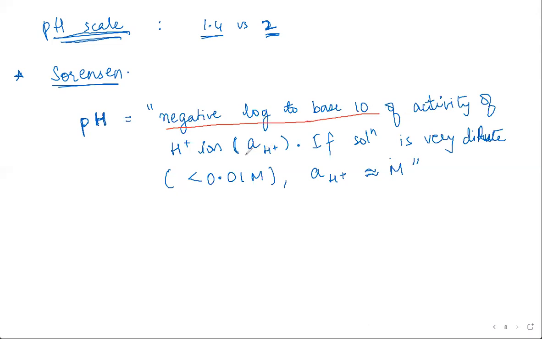For whatever solutions we come across while solving our problems, it's basically the negative log to the base 10 of the concentration of the H plus ion.